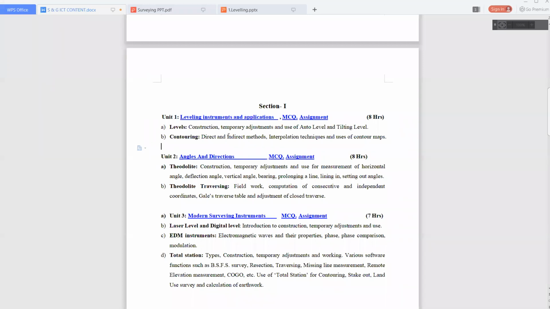Okay, levels and contouring. So we have to start our chapter, that is fourth chapter, leveling instruments and applications. Application in the sense.